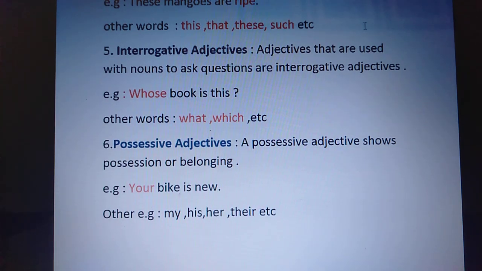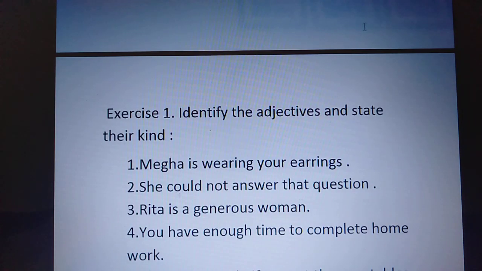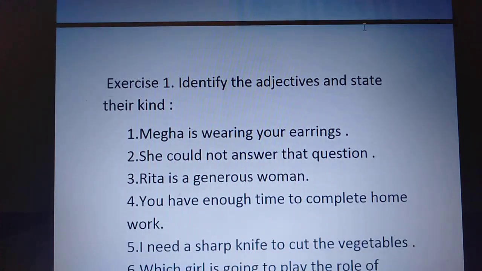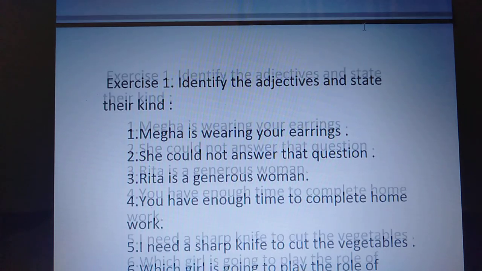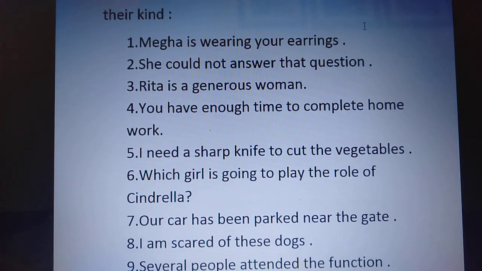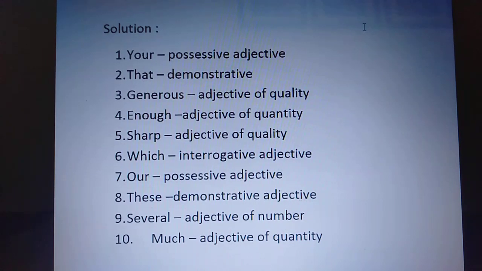Now I have given an exercise here below all the kinds of adjectives. You have to identify all the adjectives here and state their kinds. You have to write down all the sentences as they are written here. 10 sentences I have given. I have also given the solution at the bottom, which you can check and do accordingly.